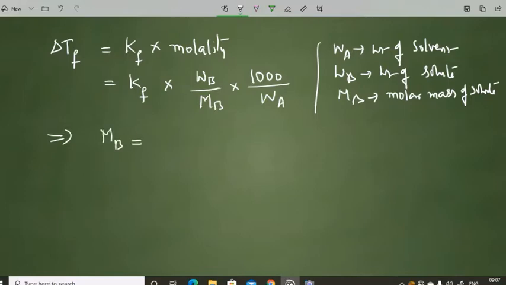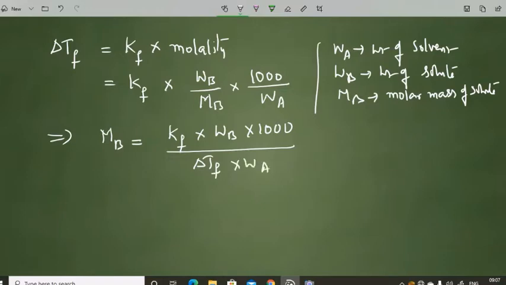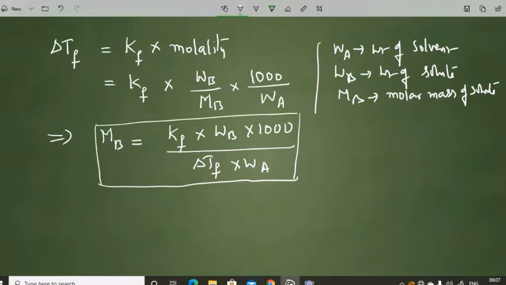From this expression, Mb is equal to Kf into Wb into 1000 divided by delta Tf into Wa. So all these parameters, that is Kf, Wb, delta Tf and Wa, must be given in a problem to find the molecular mass of the solute.